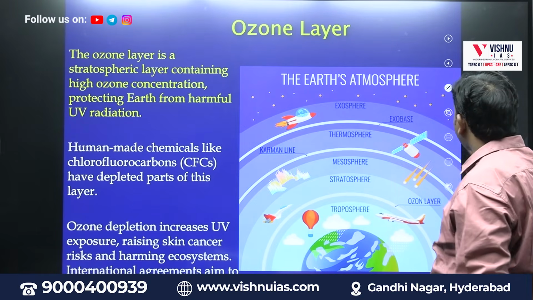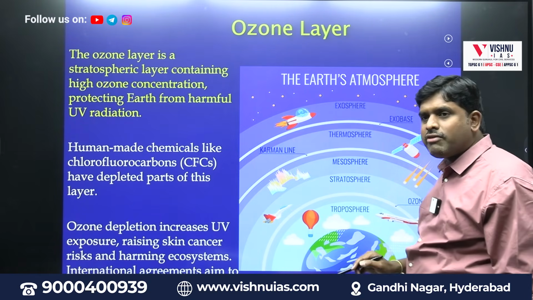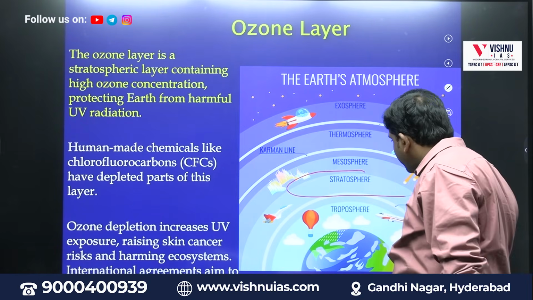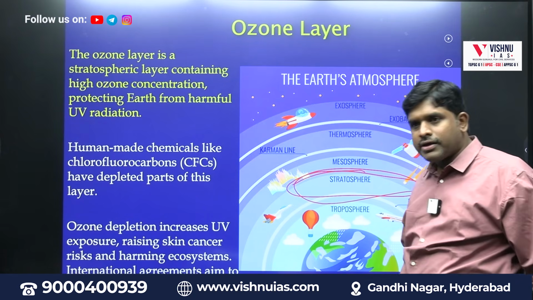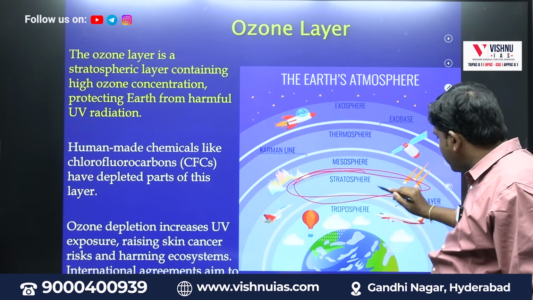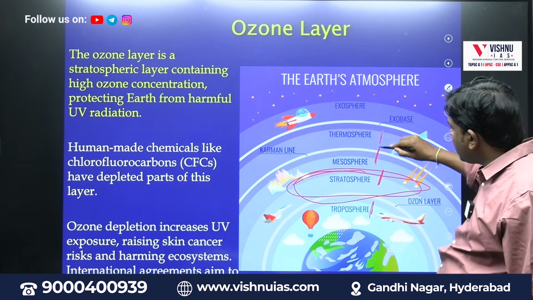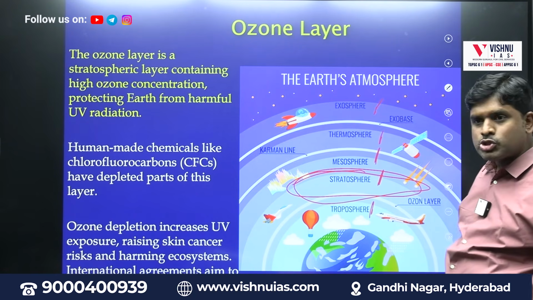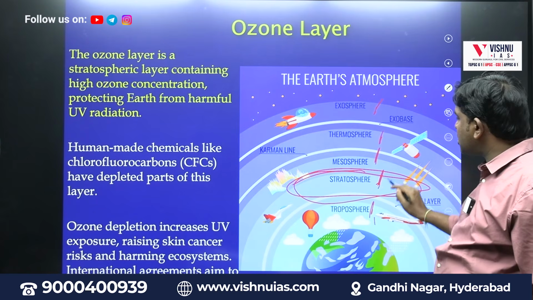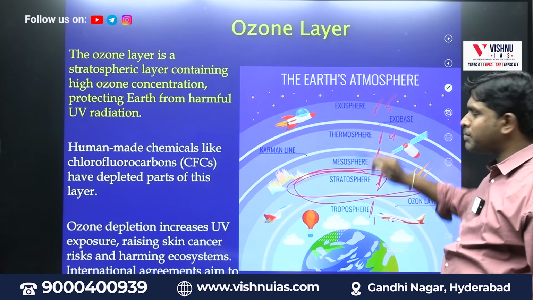Ozone layer, where do we have it? Ozone layer, where do we have it? Stratosphere. We have the ozone layer here, in the stratosphere. From Earth, we have troposphere, stratosphere, mesosphere, thermosphere, exosphere.